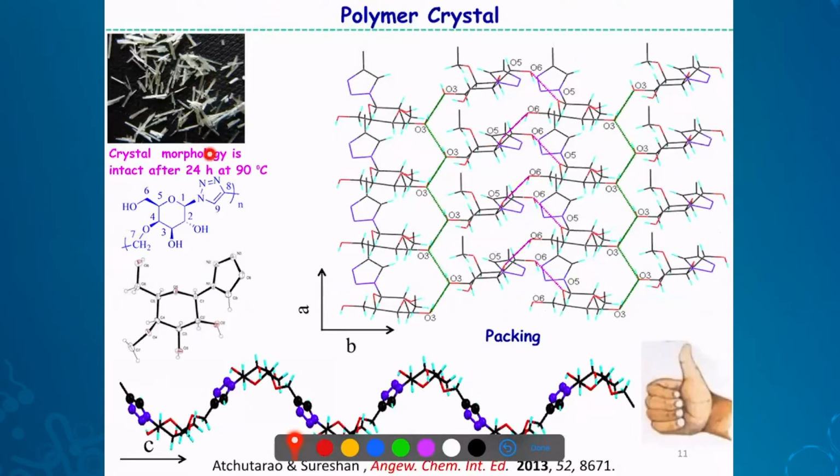So after heating at about 90 degrees centigrade for about 24 hours and redoing the structure, what you see, the hydrogen bonding is intact. Only difference is all the azide and alkyne vanished, and in that place you have triazole linkage actually. So this is the polymer, glycopolymer, which is formed by this monomer, just simple heating.